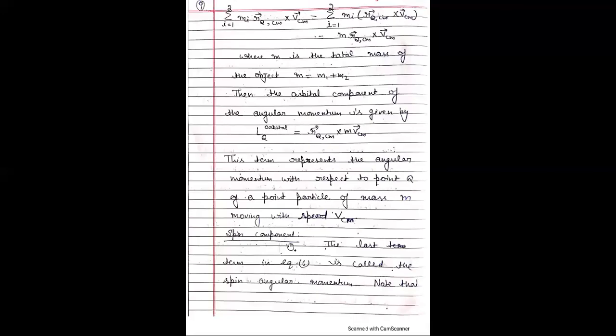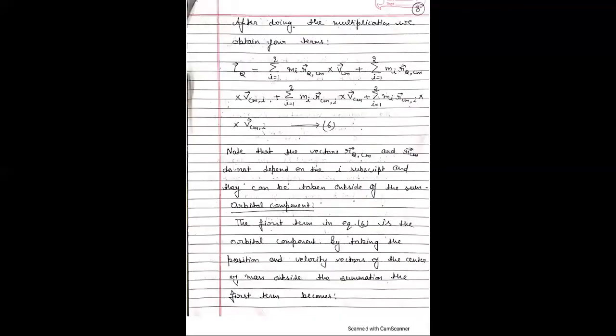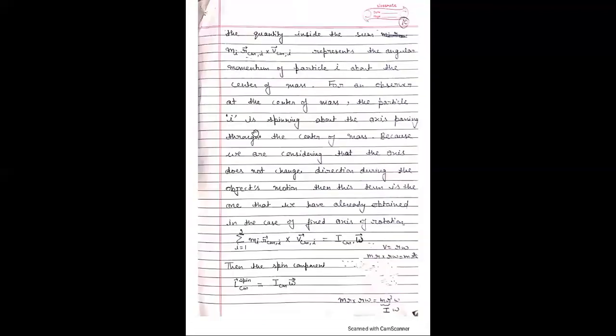Here, the last term is m_i r_CM,i times v_CM,i. Therefore, that represents, due to spinning motion, the angular momentum I omega, and here I_CM is the moment of inertia. I is the moment of inertia with respect to the center of mass, and omega is the angular velocity.